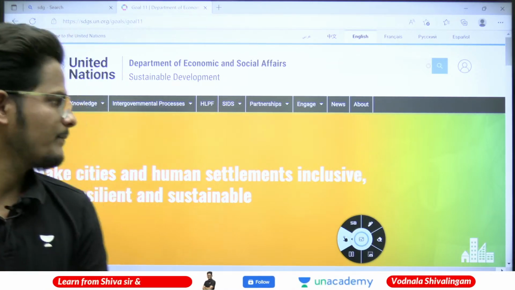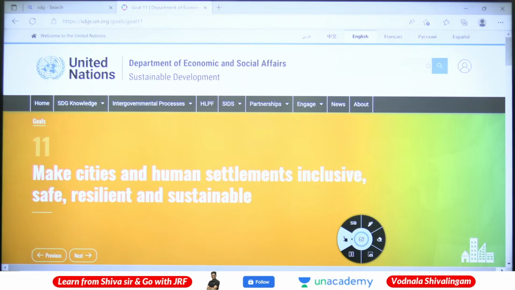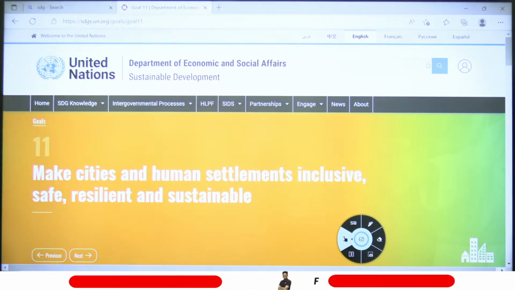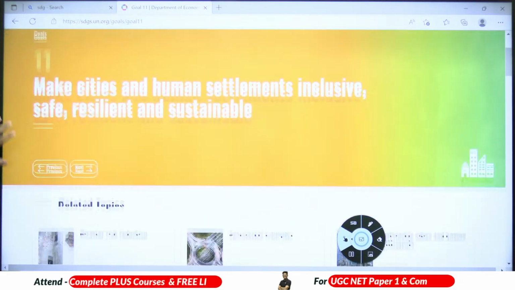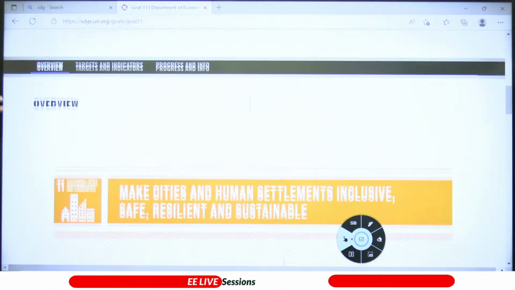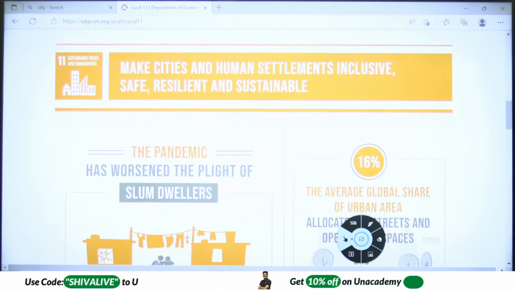Chalo, goal number 11. Make cities and human settlements inclusive, safe, resilient and sustainable. So please type goal number 11. Sustainable cities and communities.